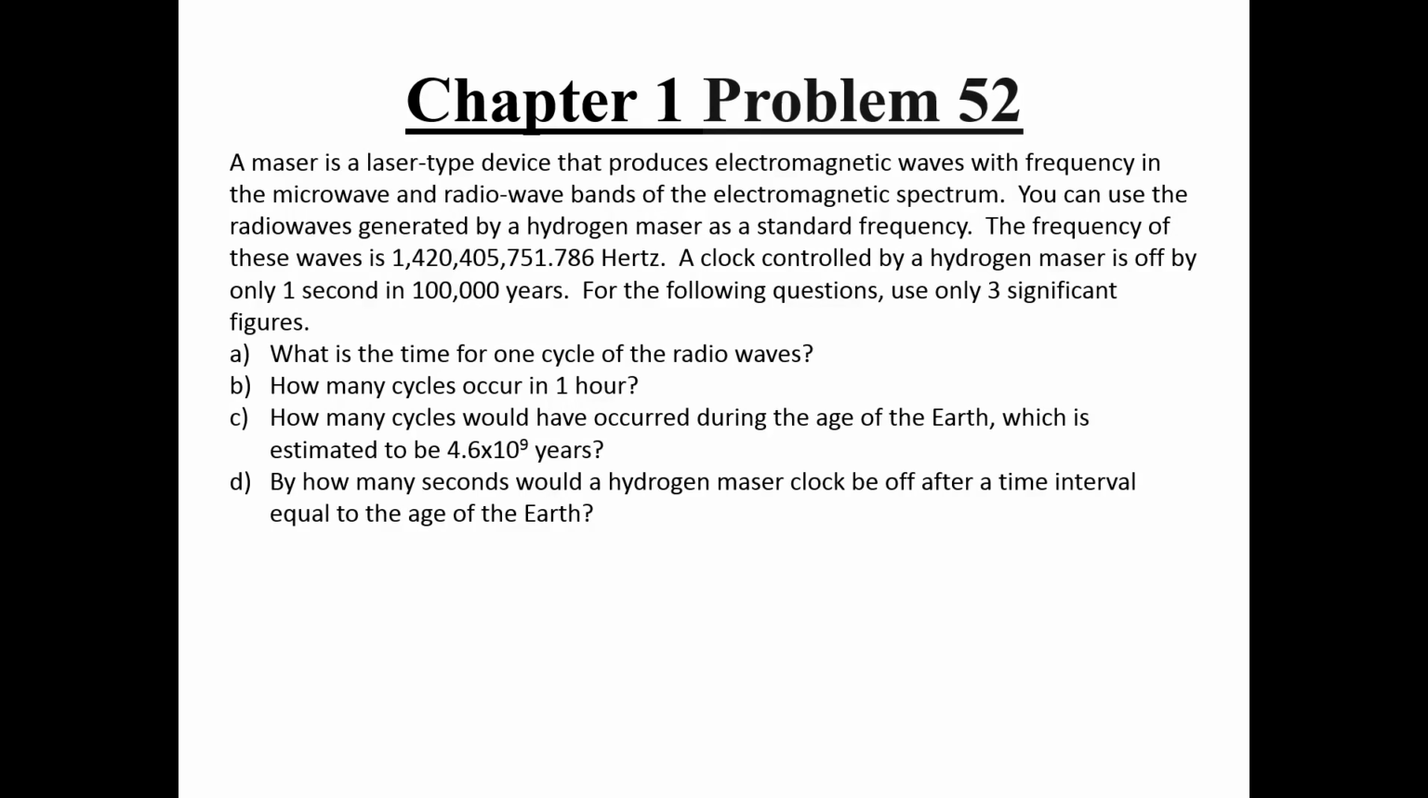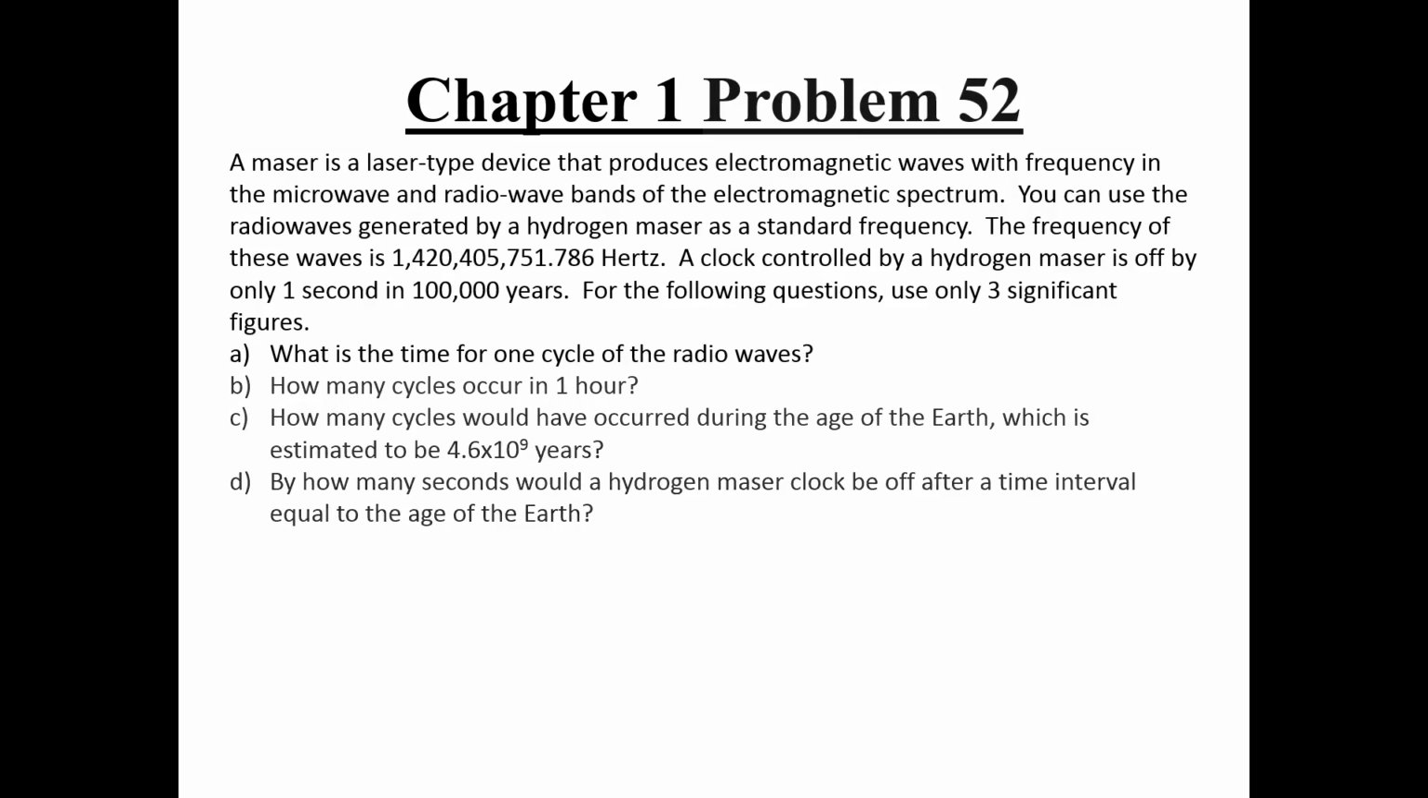What is the time for one cycle of the radio waves? How many cycles occur in 1 hour? How many cycles would have occurred during the age of the Earth, which is estimated to be 4.6 times 10 to the 9 years? And by how many seconds would a hydrogen maser clock be off after a time interval equal to the age of the Earth?